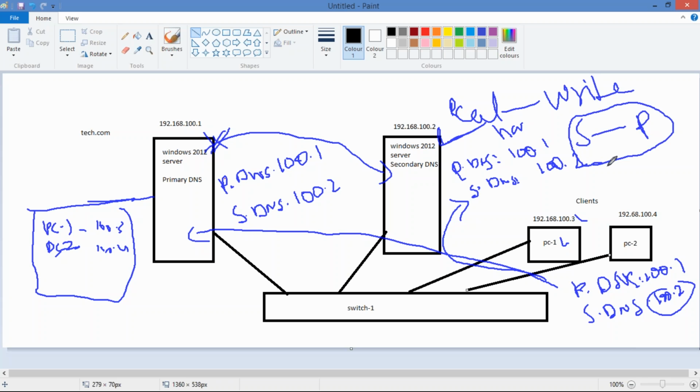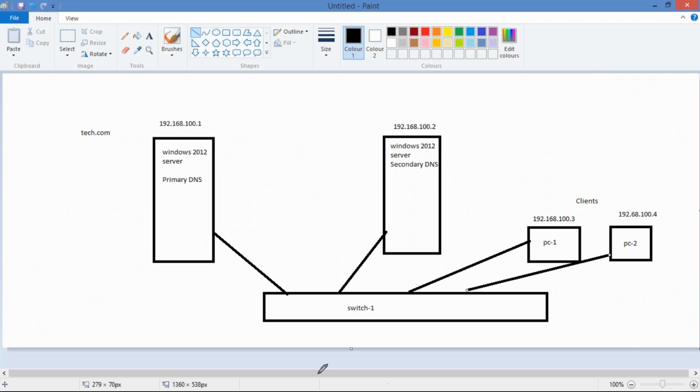I'll be showing you this in the next video, like how to configure primary DNS server and how to configure secondary DNS server, how to change from primary to secondary DNS server, how to change from secondary to primary DNS server, and how to implement load balancing. So all this we'll be seeing in the future sessions. This is what you have to do in the practical session. Take 2 servers, 1 client is enough. Let's move to the slides now.